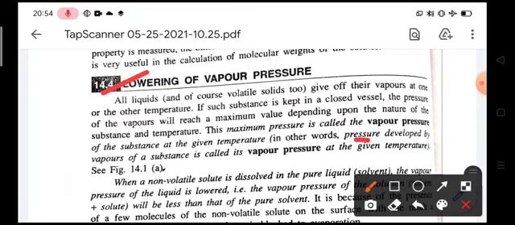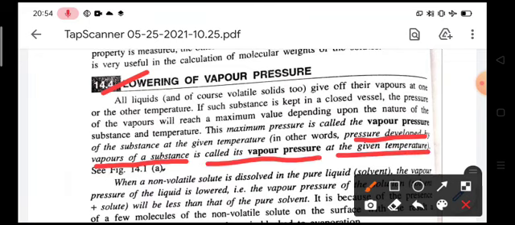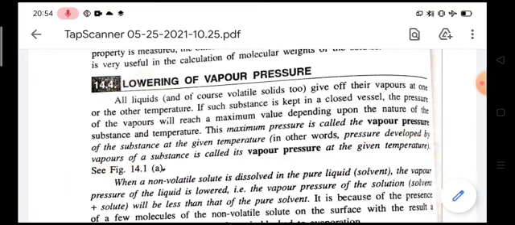Vapor pressure is the pressure developed by the vapors of a substance at a given temperature. Simply, the definition is: the pressure developed by the vapors of a substance is called its vapor pressure at a given temperature.